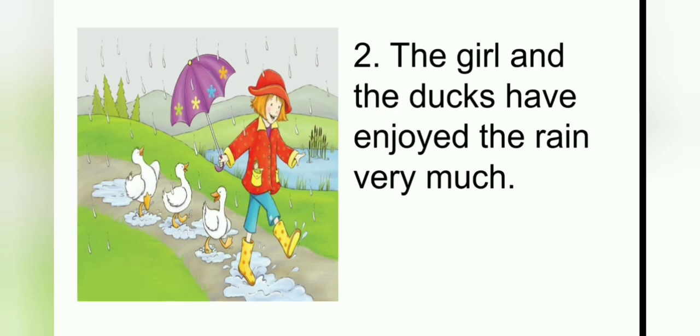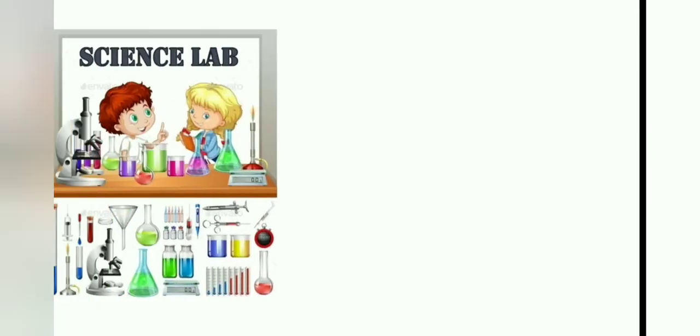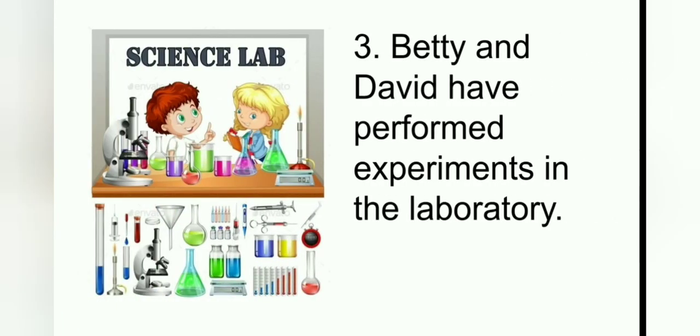Now next example. Betty and David have performed experiments in the laboratory. Here the subject is plural, so we use have and the past participle of perform.